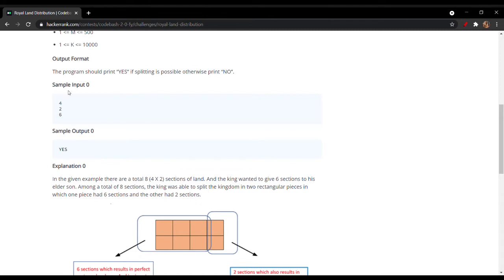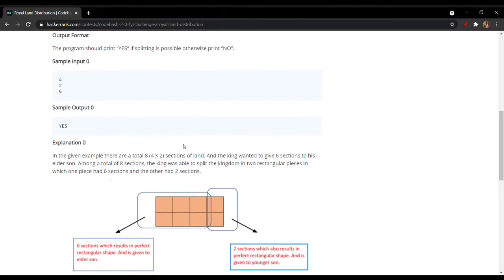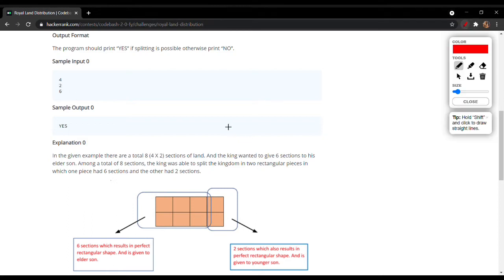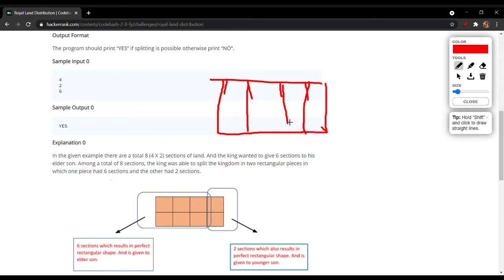So let's take this example. Here in this case, n is 4 and m is 2. Let's draw it. It's given that n is 4, that means 4 sections on the length and 2 sections along the breadth, and he needs to divide it into 6 sections, that is k is 6 in this case.